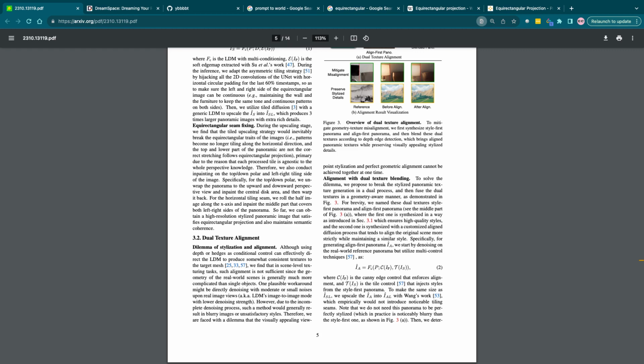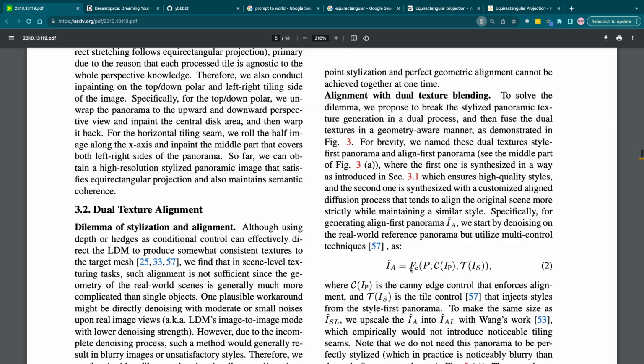Specifically for generating a line first panorama IA, we start by denoising on the reference panorama but utilize multi-control techniques such as IA is equal to FC multiplied with P, C multiplied with IP, and T, I'm going to call that T for now, multiplied with IS.